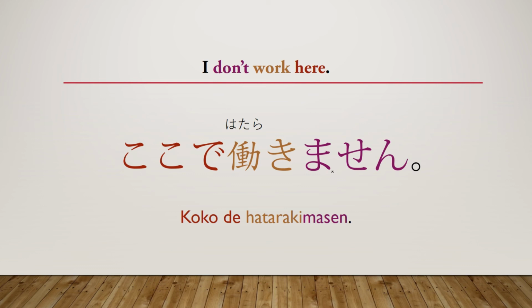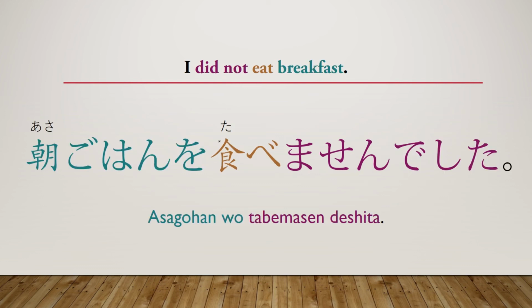Okay, let's go ahead and go into the final example. The final example is "I did not eat breakfast." The first thing we're going to look at is, of course, the verb. This time, we do not have a group 1 verb. This time, we have a group 2 verb, which is, again, the same thing as I used in the example: taberu. So how do we turn taberu into the masu form?